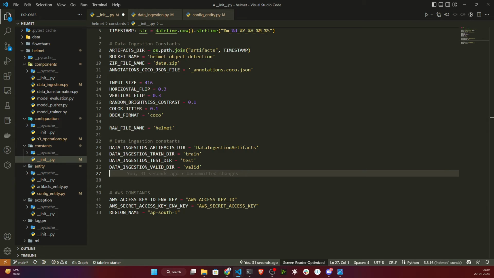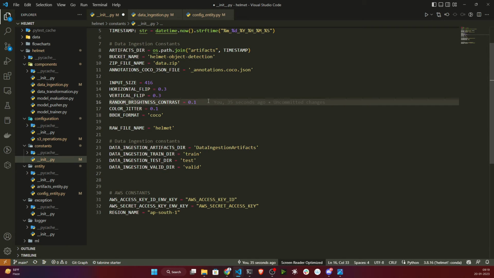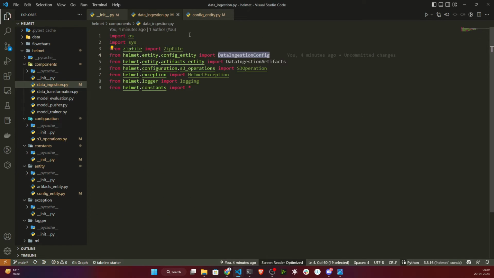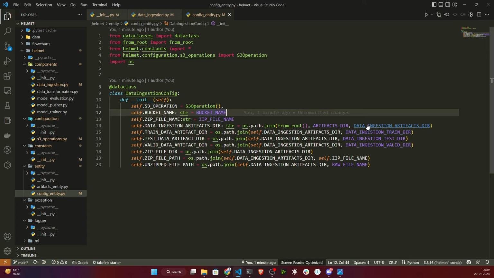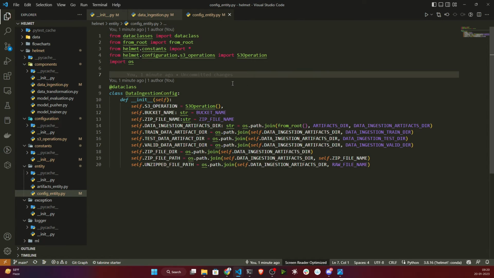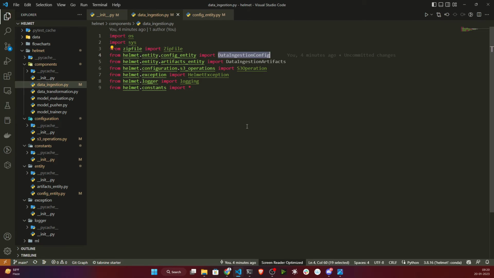Now if everything is done, let's open my data ingestion and open my configuration, and see whether any file is missing or not. Okay, so everything is working fine now. So now let's open our data ingestion, so it will be very much clear whenever I run this stage.